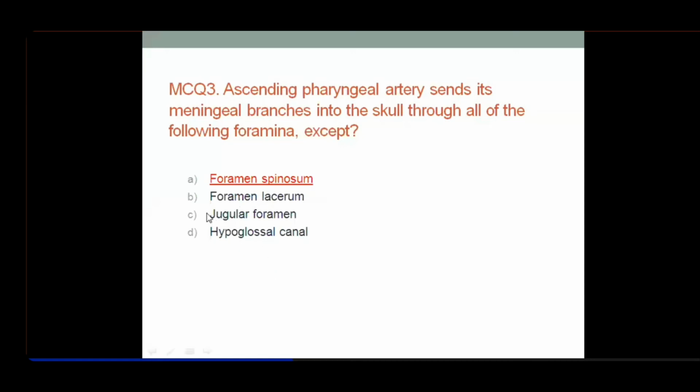Optic canal. One was the jugular foramen; we covered this in a complete lecture along with the glossopharyngeal and vagus nerves. So there was a meningeal branch from the ascending pharyngeal artery entering the anterior part of the jugular foramen and the hypoglossal canal. Through the hypoglossal canal, remember 3 structures. There will be the hypoglossal nerve passing out. Two things were coming back into the posterior cranial fossa: one is the meningeal branch of the hypoglossal nerve and the other is the meningeal branch of the ascending pharyngeal artery.